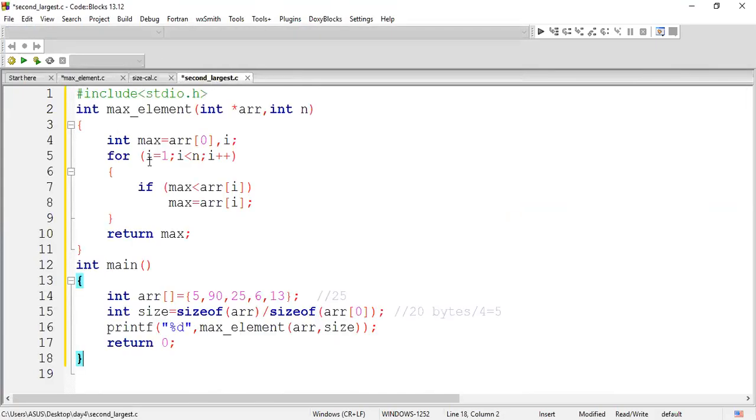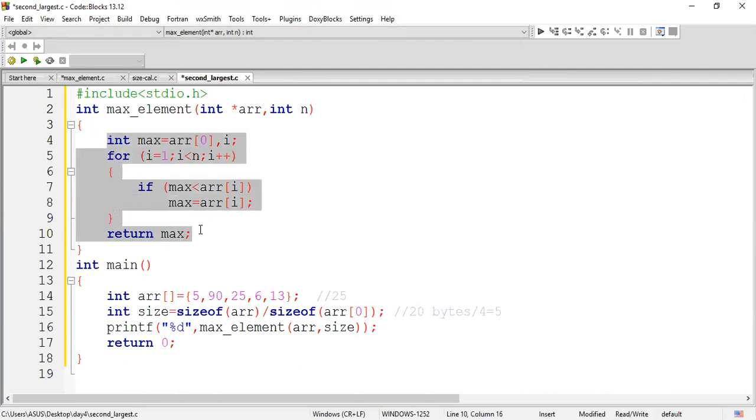So only this logic part will be varying. If you modify it a little, you will be able to get the answer.